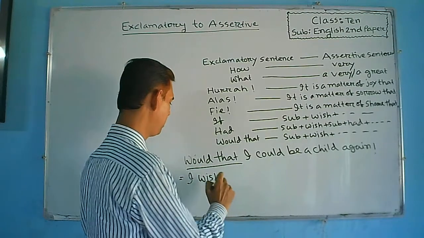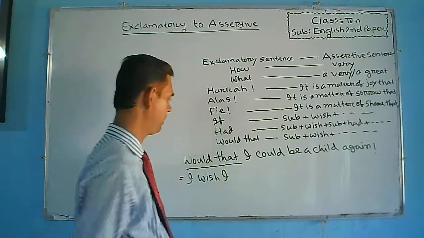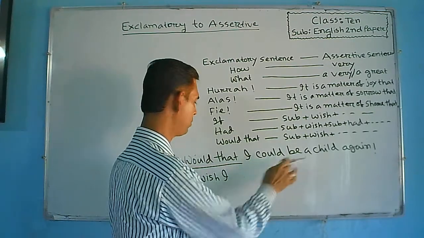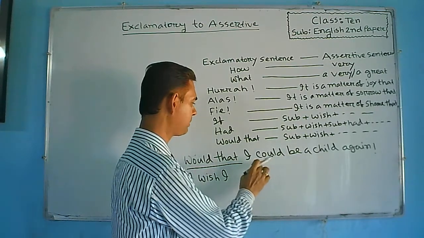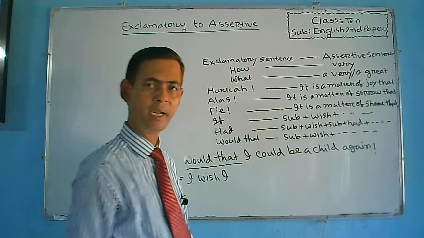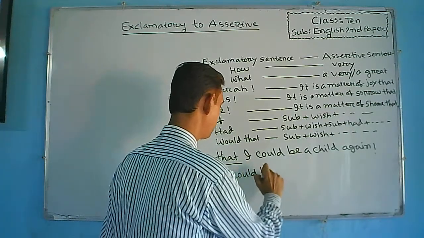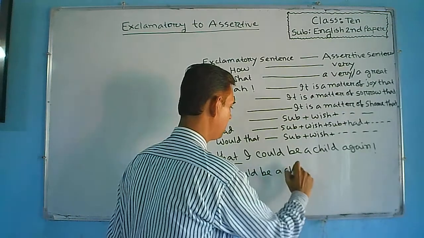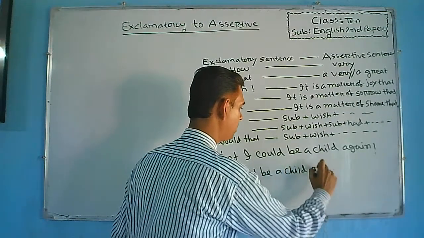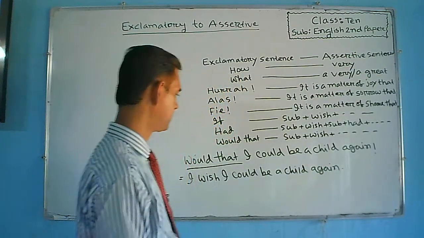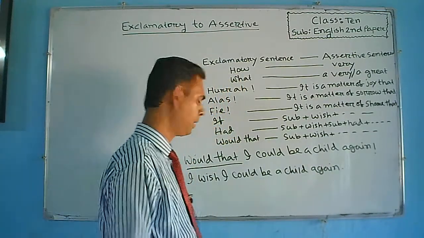Then again we have to write the subject I. Then the part which is given after the subject will be used here. So, what is the part after the subject? Could be a child again. So, write down could be a child again. At the end of the sentence here a full stop will be used.